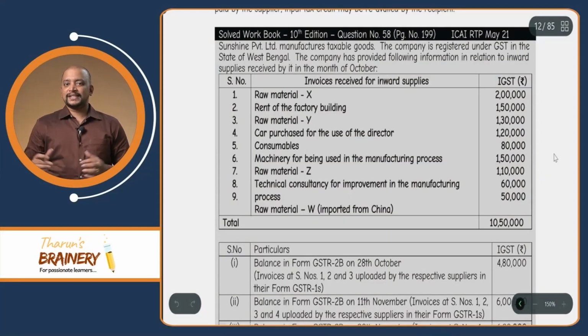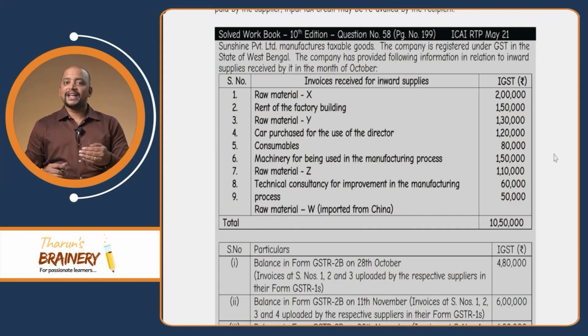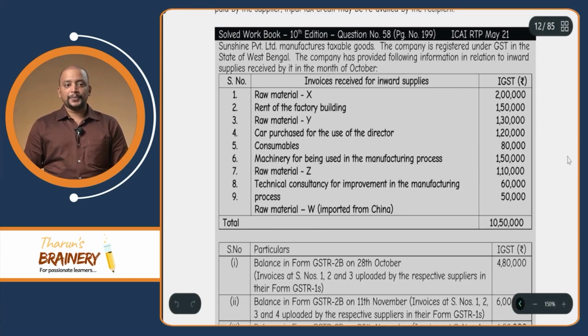Now, we are going to discuss one question on matching of ITC. This question is from the solved workbook, page number 199, it was RTP May 21 question, and I have modified it to suit the current matching of credit concept. So, let's go to the question now.